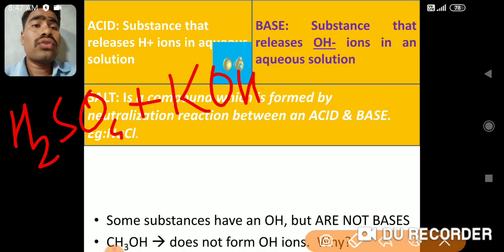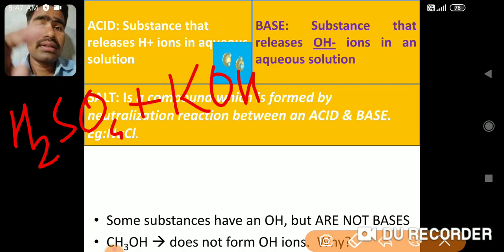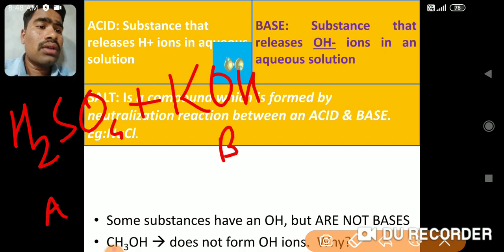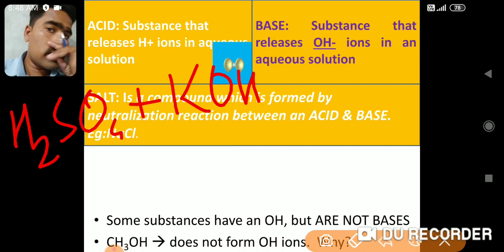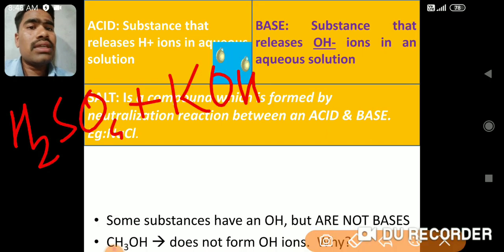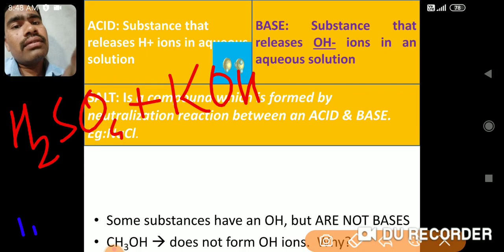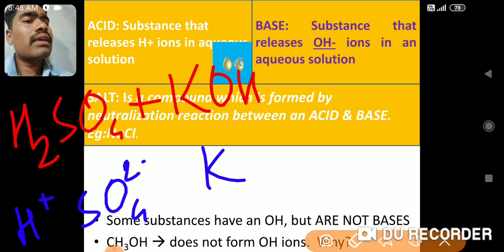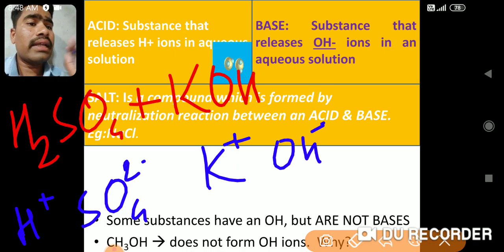So H2SO4, when mixed with KOH, this is the acid, this is the base, right? So acid and base are mixed together. Let us see how the reaction will take place. Now see, here we have H plus and SO4 2 minus. Here we have K plus. How is this KOH formed? K plus and OH minus, correct?